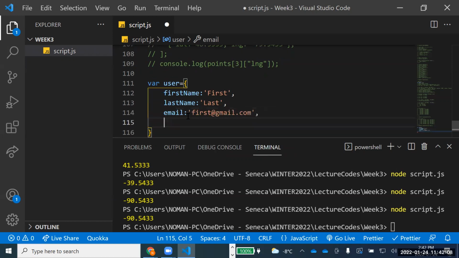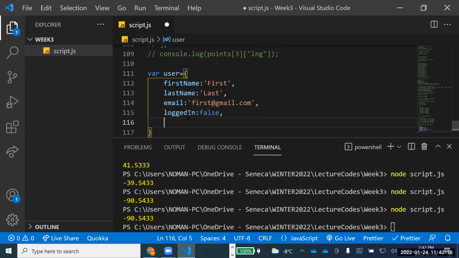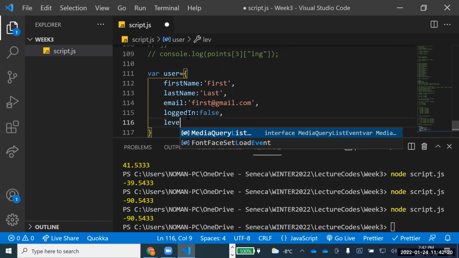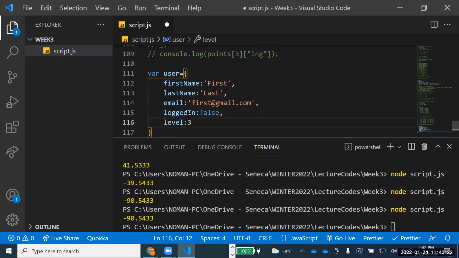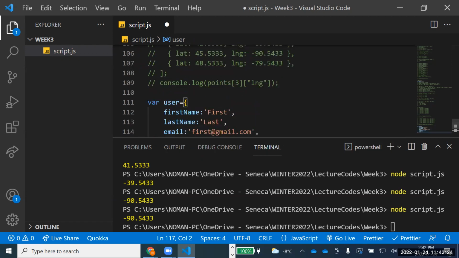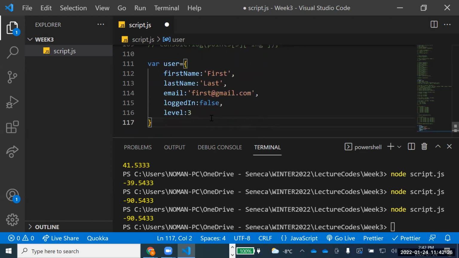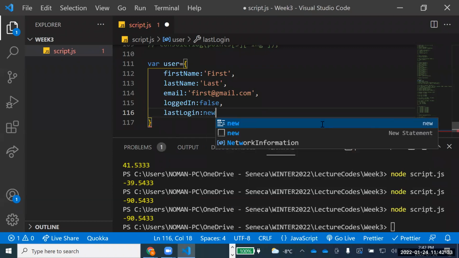So I say first@gmail.com, and then comma. I'm creating a user, so I'm saying logged in is false, so he's not logged in right now. And something like level of that user. I'm just giving some values. Let me tell you another thing: maybe last login, new Date.